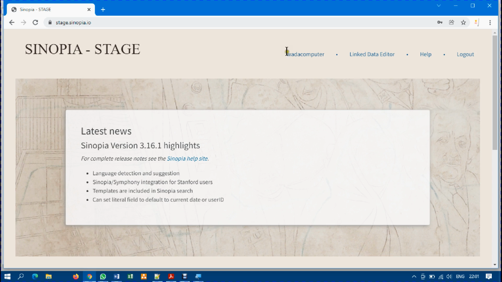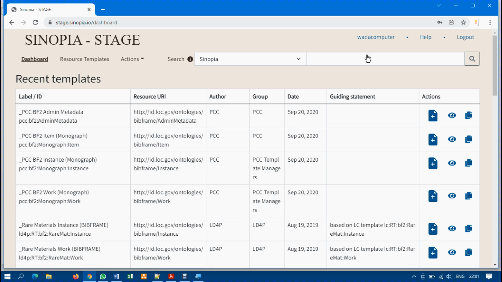You can see at the top here, Wada Computer is here, and link data editor is here, help, and then log out. I'm going to click on link data editor. These are some of the, you can see recent templates. These are some of the activities that I performed before.